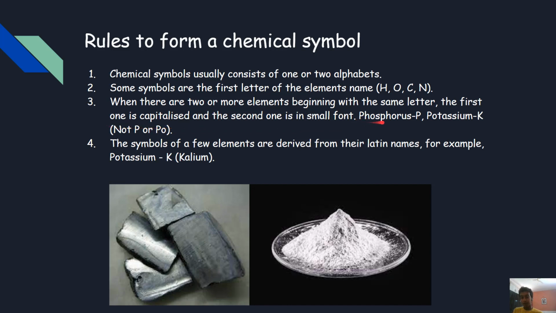For example, phosphorus and potassium. Phosphorus has P, the first letter, and potassium has its Latin name K, which is kalium. And as discussed in my previous slide, the symbols of a few elements are derived from their Latin names. For example, potassium, K, kalium.